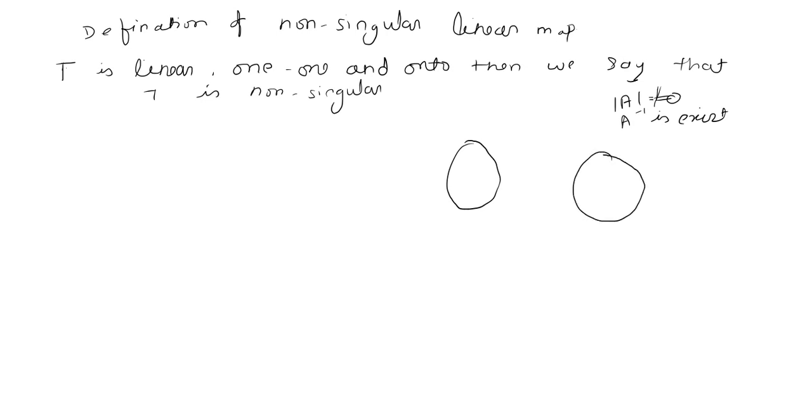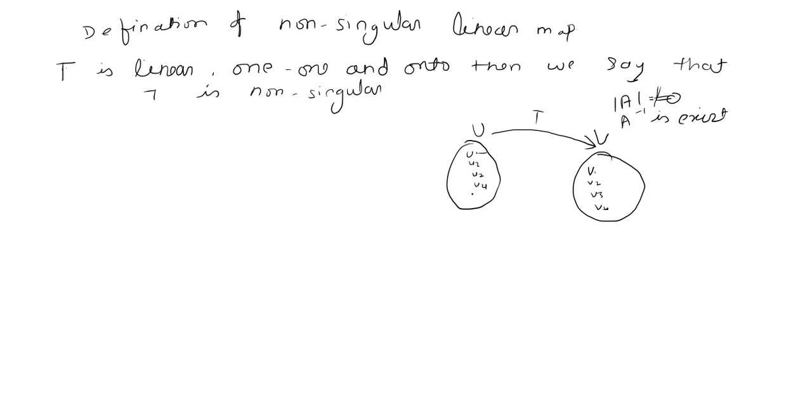Suppose this is one set, a vector space U, and this is vector space V, and this is the mapping T from U to V, which is linear. Suppose this has elements U1, U2, U3, U4 and so on, and this has elements V1, V2, V3, V4.